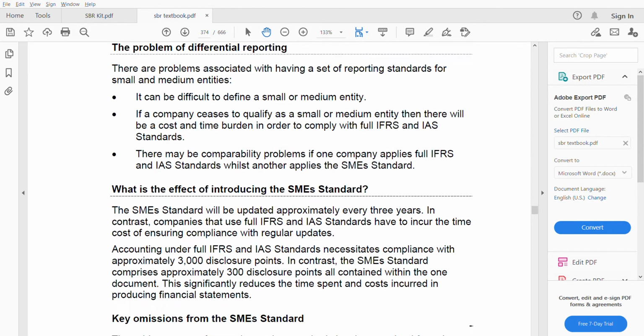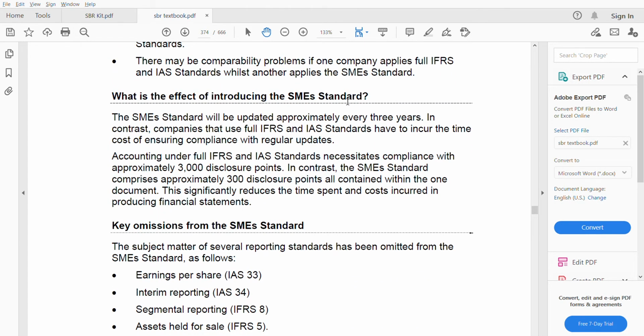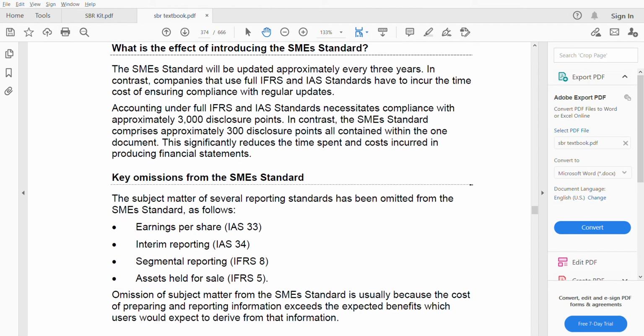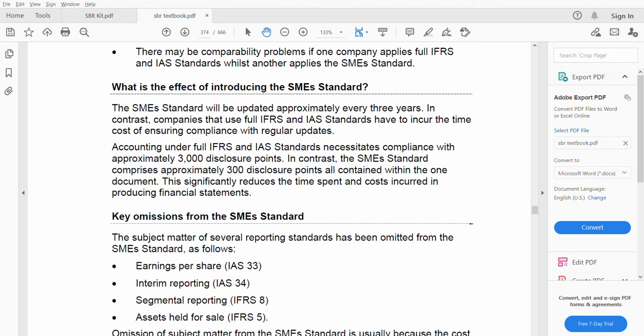Now, what is the effect of introducing the SME standard? Okay, this is just for understanding purposes. I'm building up that knowledge for you because it's a new chapter. I don't want to start with the omissions and all, okay, because these things are not so important from the exam point of view. From the exam point of view, what is important is: what are the omissions, what are the accounting choices disallowed, and what are the simplifications? These three areas are important for you. But let us go through what has been the effect of introducing the SME standard.